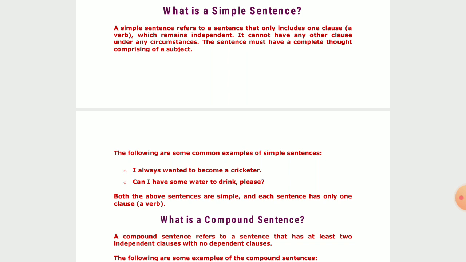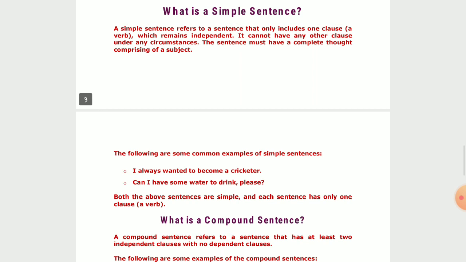The sentence must have a complete thought comprising a subject. This is very important. This is all the structural information related to grammar, particularly to sentence construction: it should have a complete thought comprising a subject. Now, the following are some common examples of simple sentences. What are those?